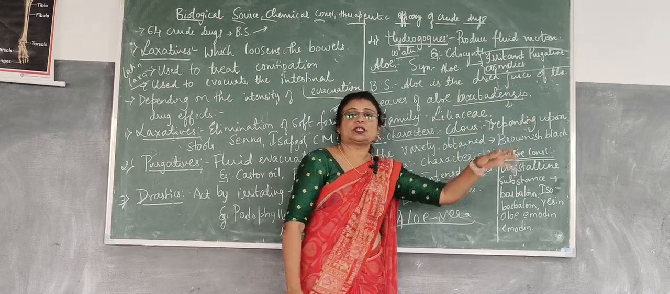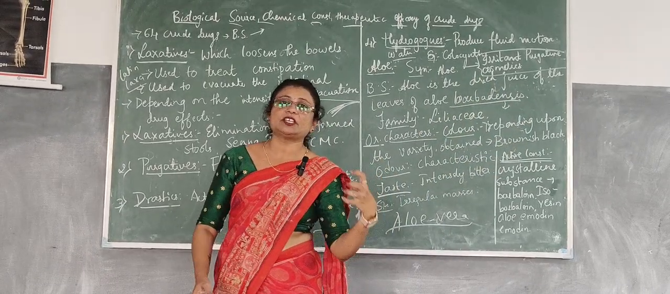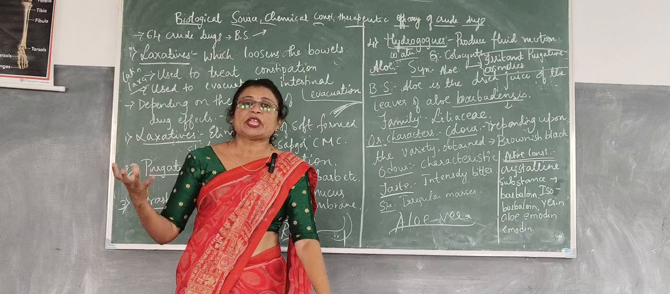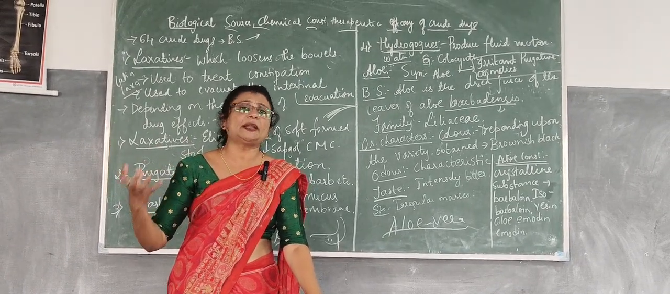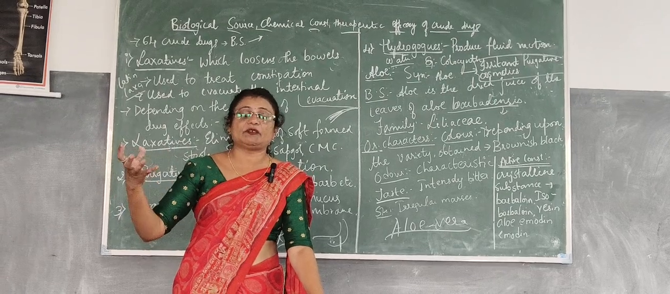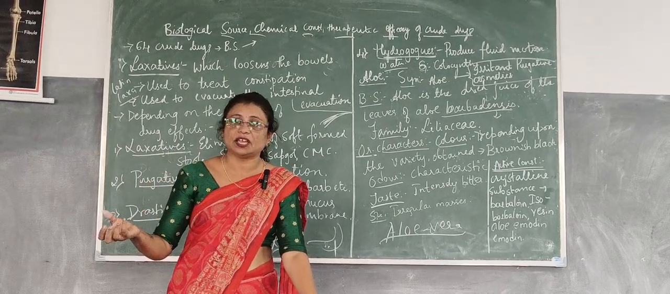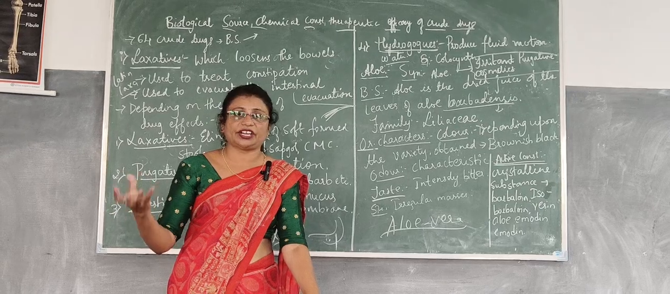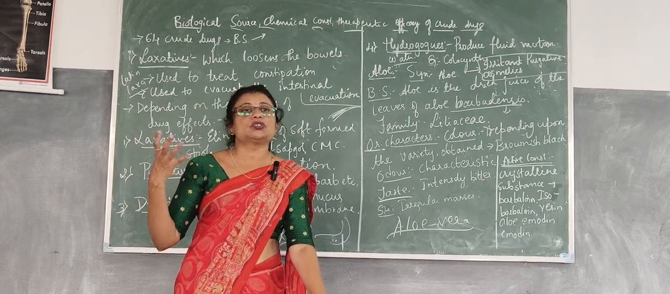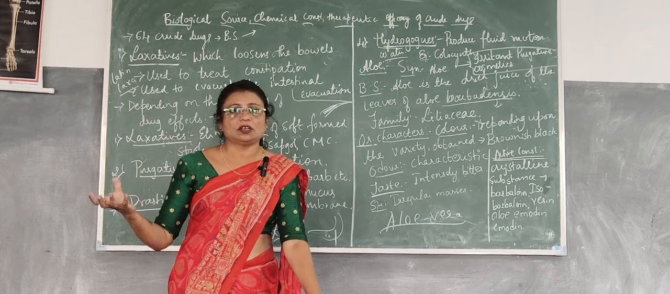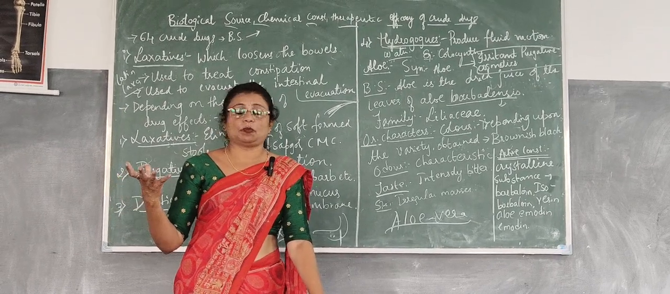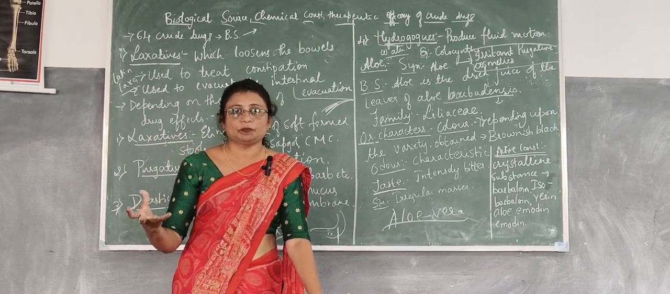It is also used in the manufacturing of cosmetics. That means it is used in the preparation of various emollients. Emollients are used for topical application on the skin. That means they give a cooling sensation on the skin surface. It is also used to treat sunburns, and it is also used in the radiation therapy of the bones. So hope you understood this video. Thank you.